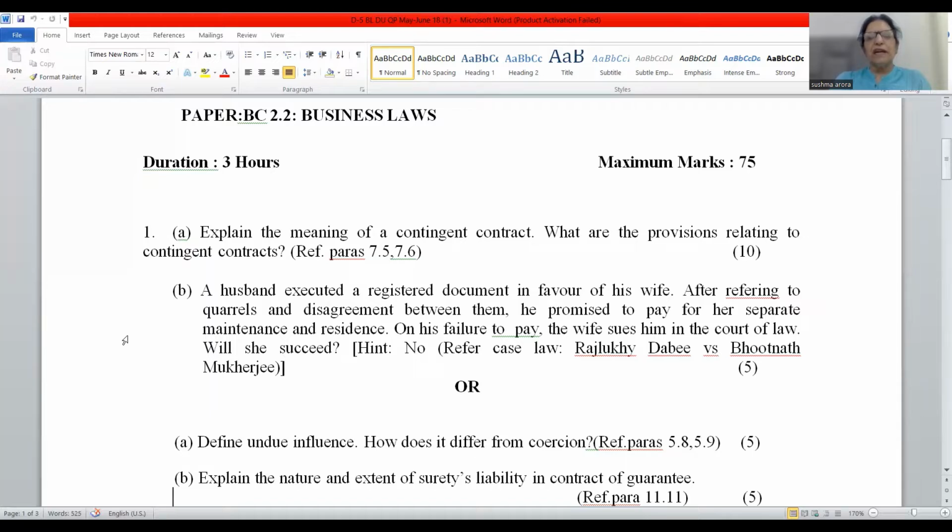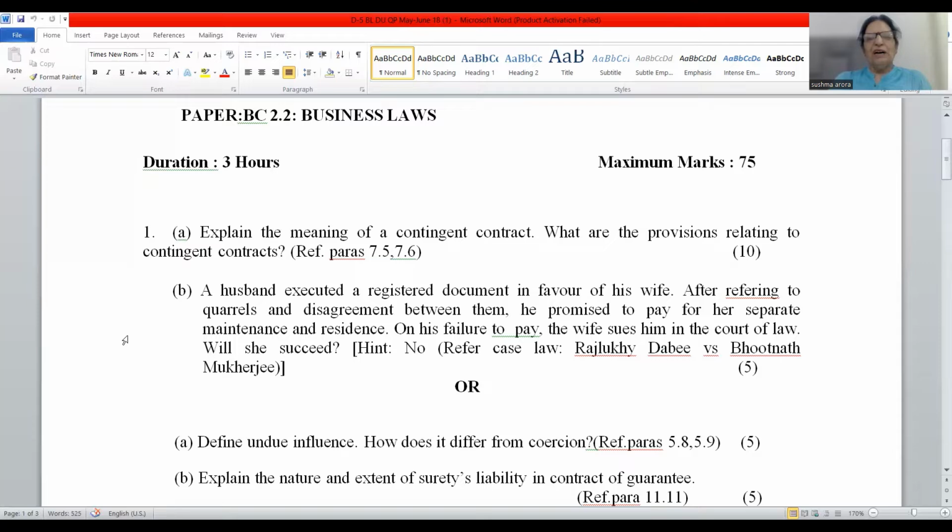The agreement must be made in writing, it should be registered, it should be made on account of natural love and affection, and the parties must stand in near relation to each other. So friends, in this given case, out of the 4 conditions, 1 condition is not going to be satisfied.